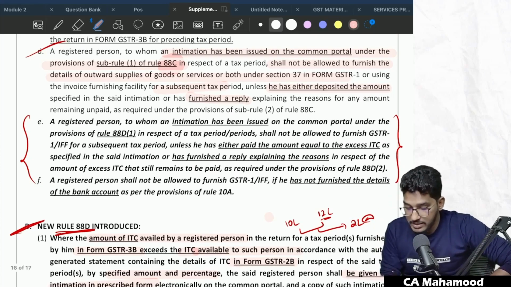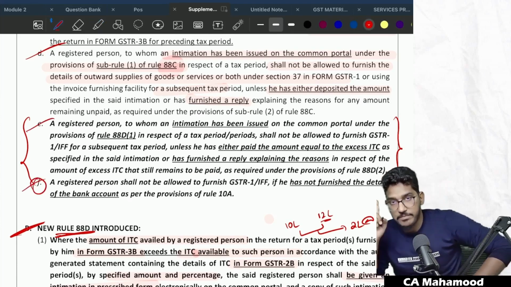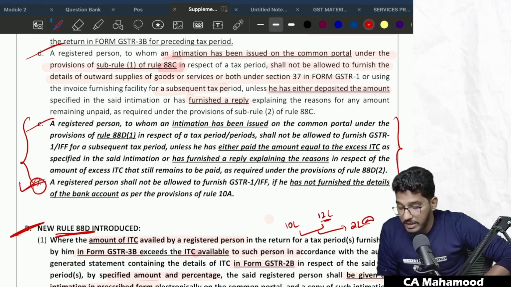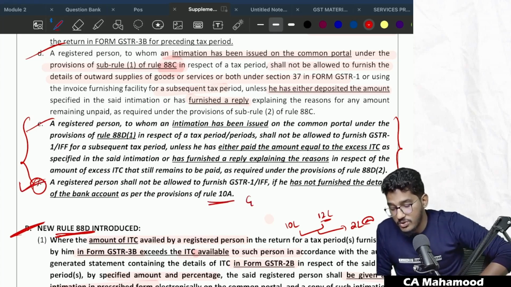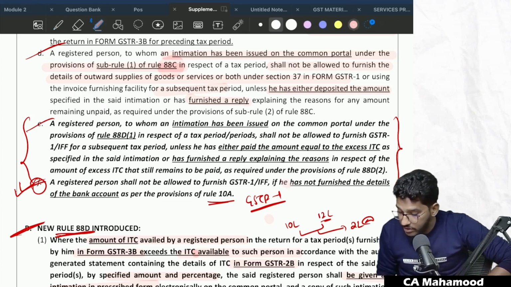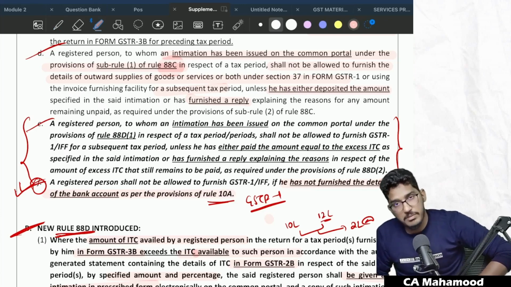And also, these three things are already there. Now the two things they have added. One thing is 10A. See, if you don't furnish the bank account details, rule 10A we have discussed, no, you have to furnish the bank account details within 30 days or within the due date for furnishing of GSTR 1 or IFF. So in case you failed to comply with rule 10A, then also you will be debarred from filing GSTR 1. This they have added. So the registered person shall not be allowed to furnish GSTR 1 or IFF if he has not furnished the details of the bank account as per the provisions of rule 10A. In this case also you will be debarred.